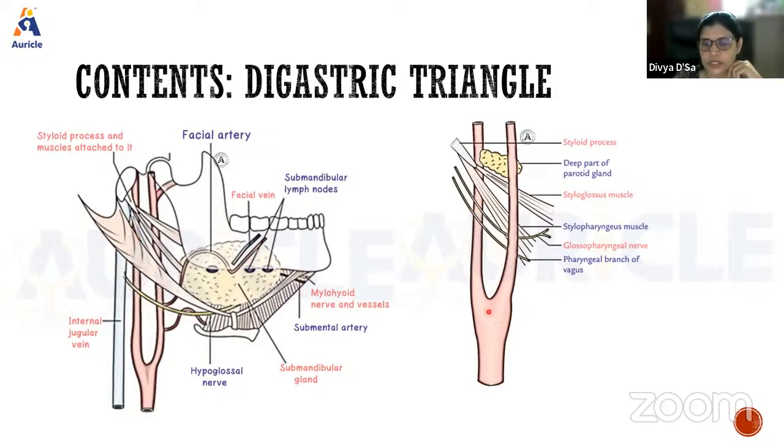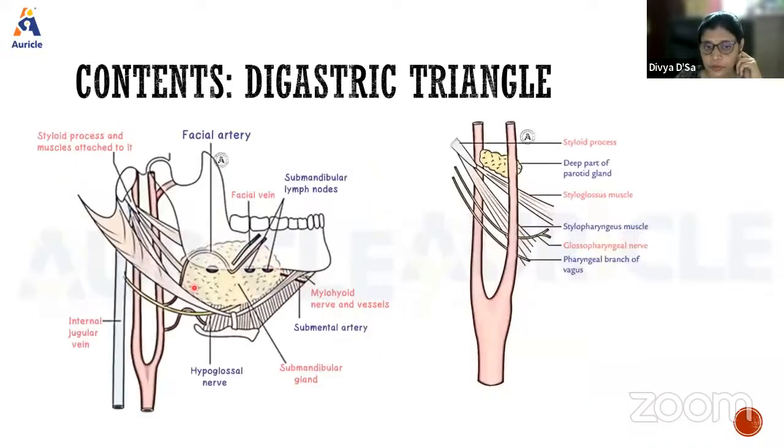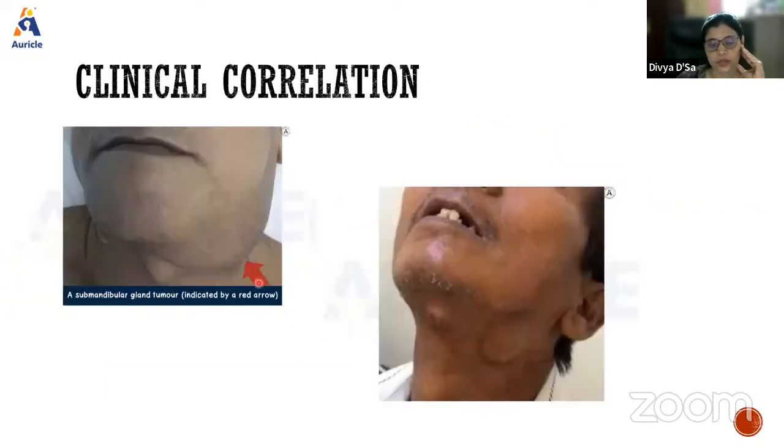So you can just draw a simple schematic diagram and mention the contents. Then clinical correlation. The commonest here is the swelling of the submandibular gland, as well as the swelling of the submandibular group of lymph nodes. Any infection or malignancy in this area spreads to these lymph nodes and they are swollen. So it is very common, and sometimes it can form a fistula and drain also.